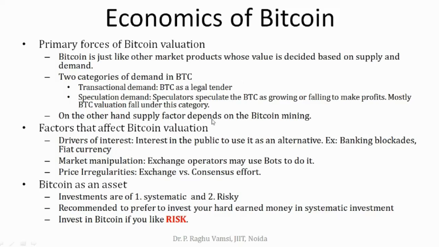So we have seen the market forces and primary forces that determine Bitcoin valuation, in which we have seen two categories based upon demand and supply. The legitimate demand is transactional demand. To have the transactional demand, the speculation demand was increased. The current BTC valuation is driven by speculation demand. We have also seen other factors that affect the Bitcoin valuation. Then finally, we concluded that if you want to take risk in investment, then go for Bitcoin.